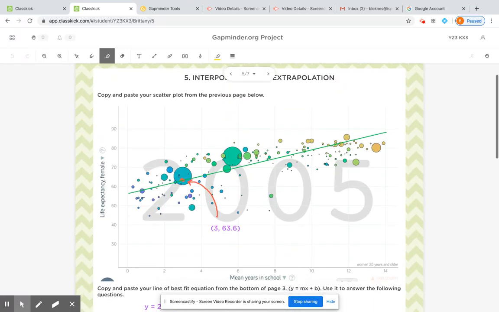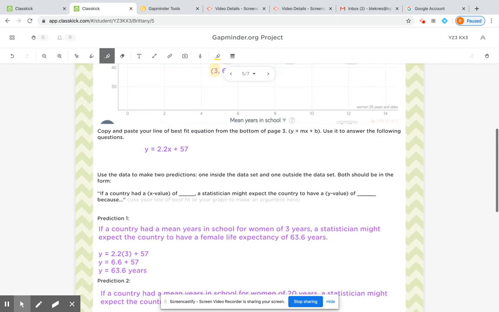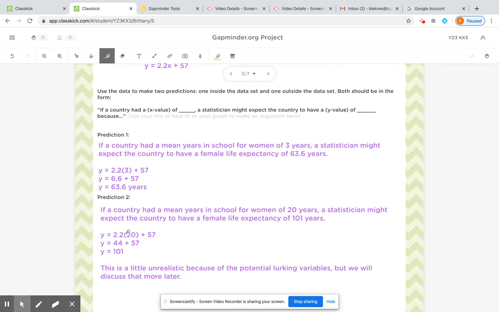When I try to use that data, I can use my line of best fit to make guesses. If I know a country's mean years in school for women, or I know a country's life expectancy, I can figure out one or the other. For example, I picked the number 3 for mean years in school right here, and then I calculated by looking at the graph that a country that has a mean years of school for women of 3 years will possibly have a life expectancy of 63.6 years.